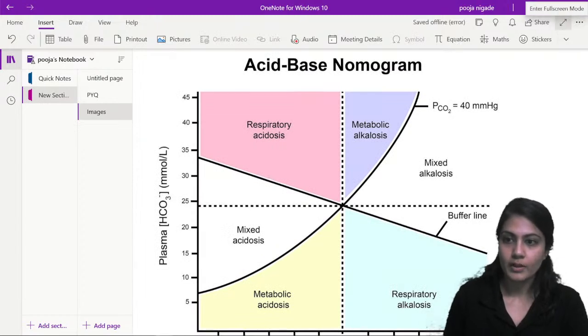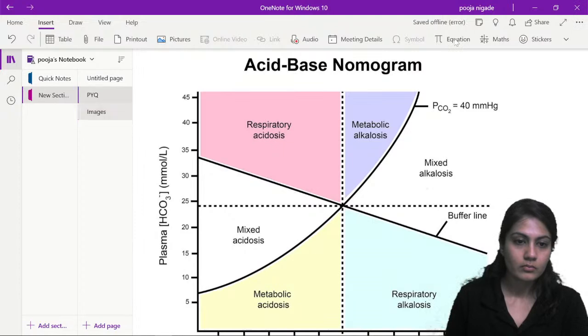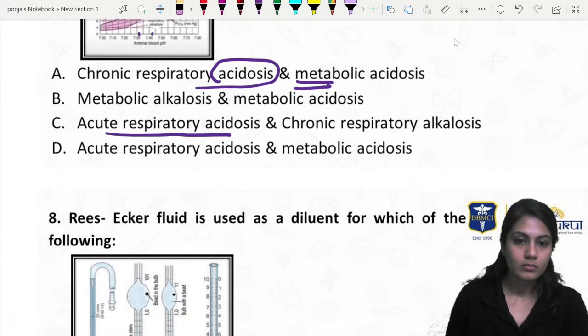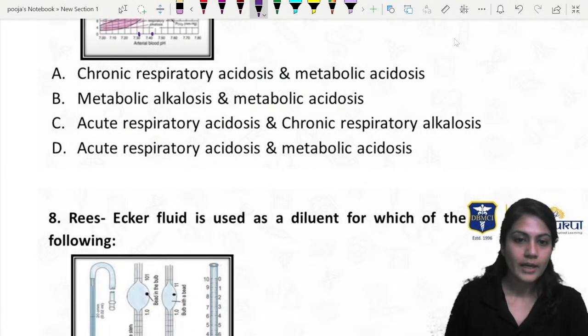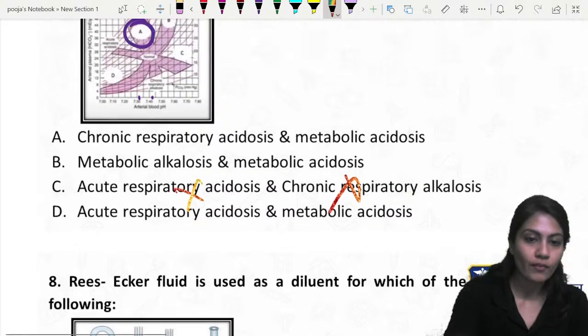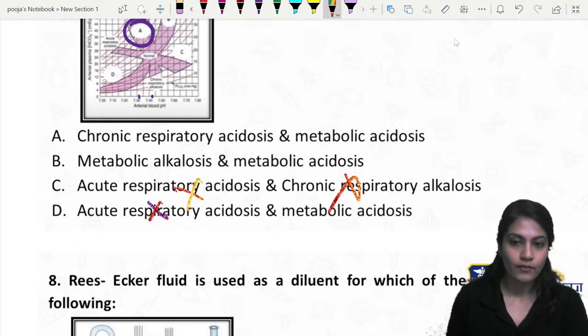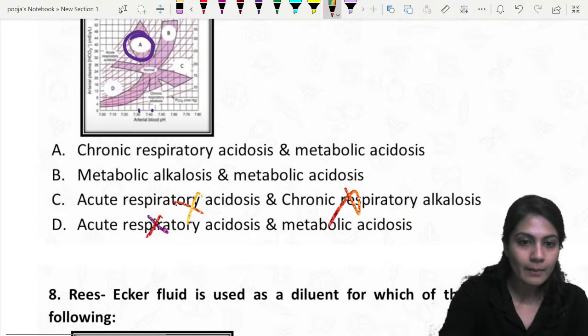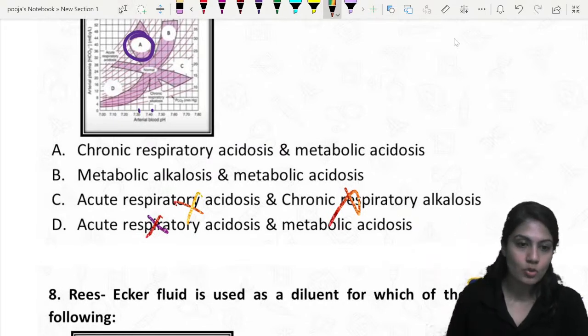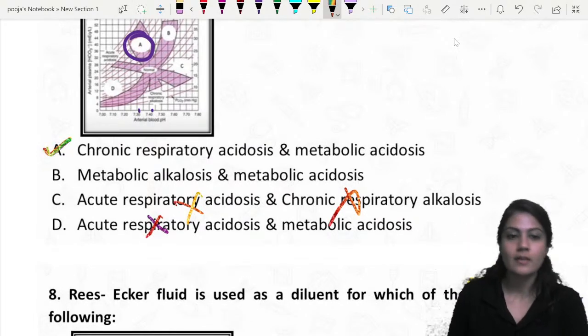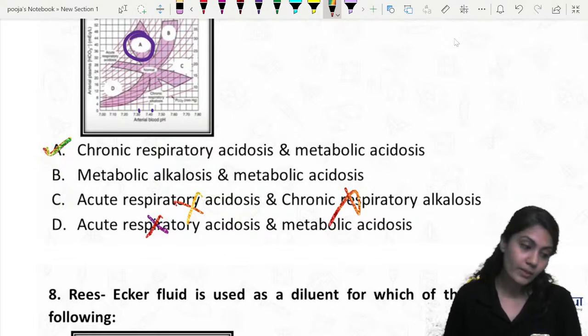Metabolic alkalosis should be there. Right. But both cannot be there, na? C cannot be the answer, bacho. And this is not the acute phase. Okay. So it can be both mixed kind of acidosis. So my perception is the best answer over here is chronic respiratory acidosis with the metabolic acidosis.